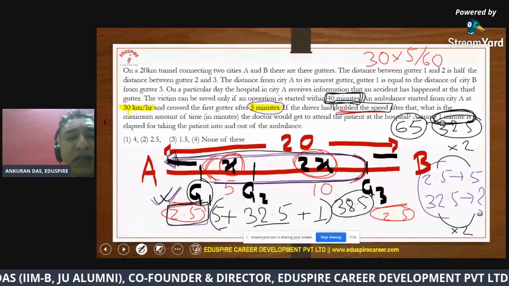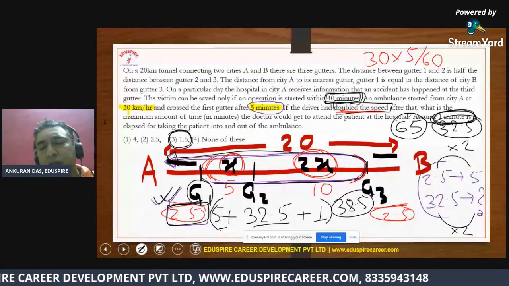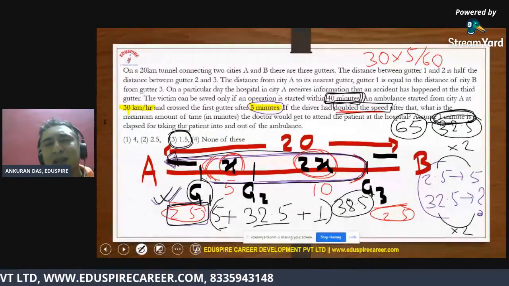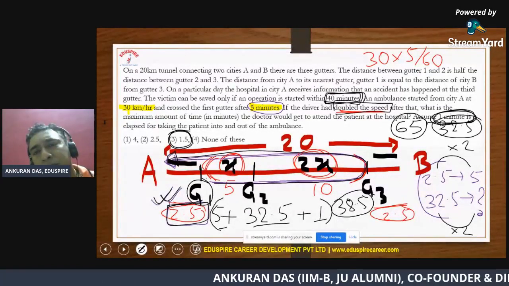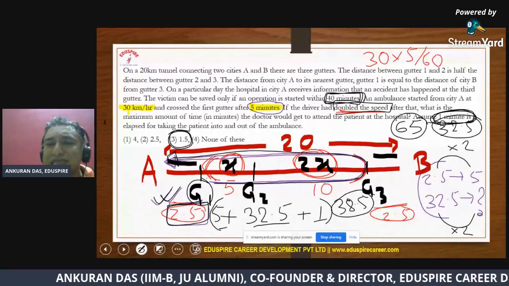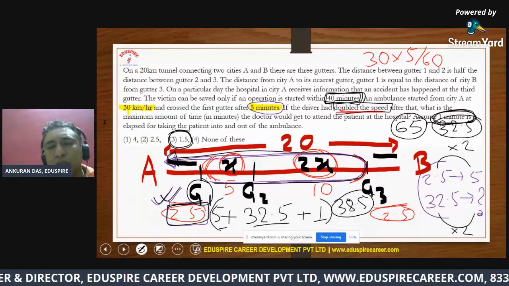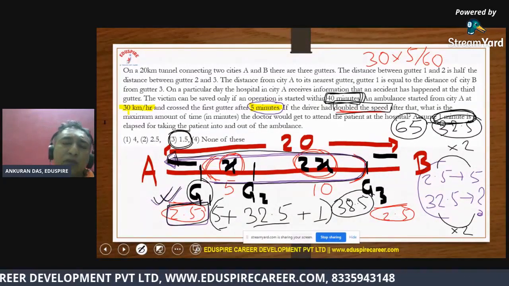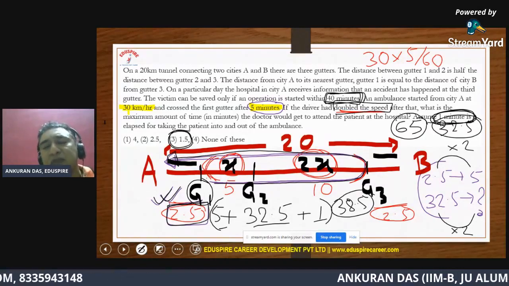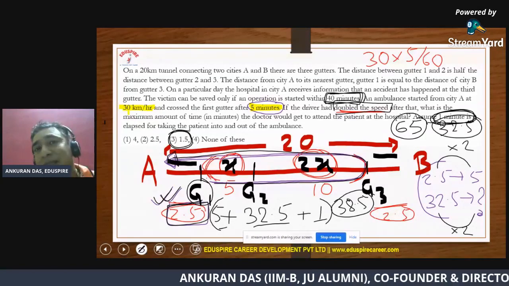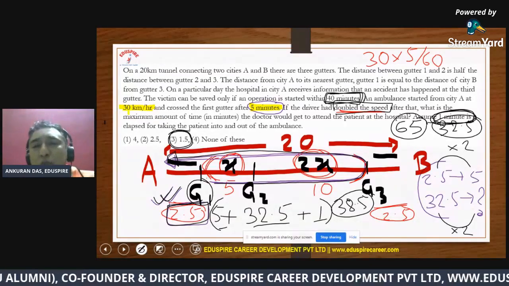I have also seen that if you can visualize a question, if you can draw a neat diagram, at times the calculations or the actual scenario become easy for you to comprehend. Although the question was looking very big, you would not actually spend as much time as I took to explain it step by step. You will take much less time in the exam hall, because there you do not have to explain to anyone.